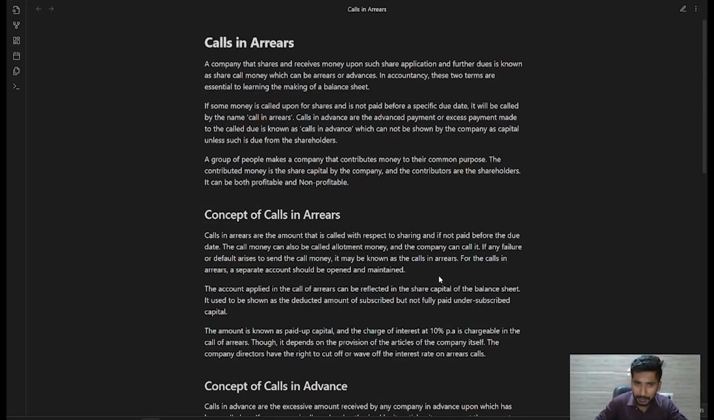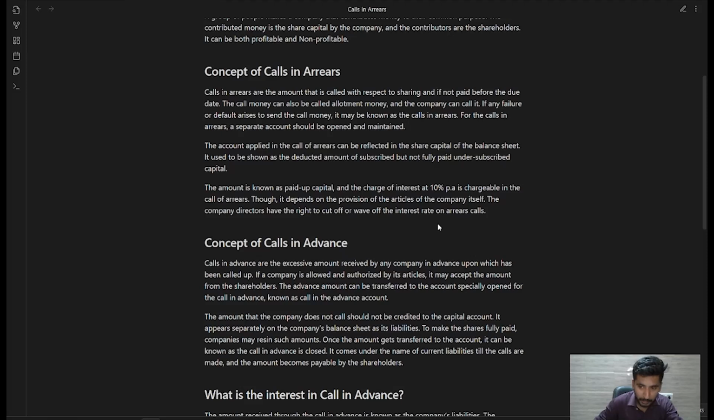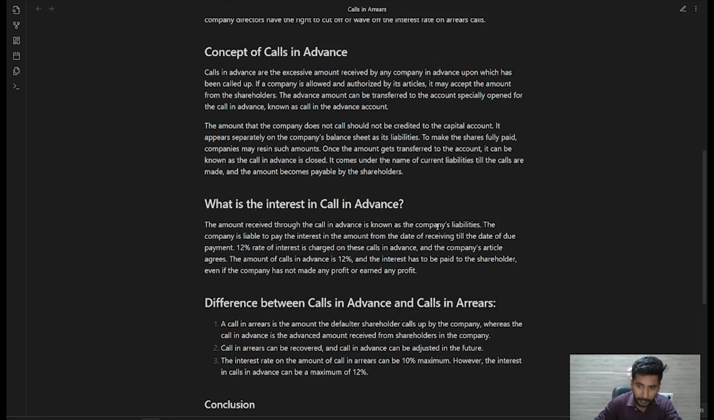So let us just give a quick revision. Calls in arrears क्या होते हैं? Calls in arrears is something when some shareholder is not able to pay a call on the specified time, on which 10% interest is charged by the company to the shareholder. However, vice versa in the case of calls in advance. In the case of the calls in advance, the company pays the interest to the shareholders for paying the amount of the call in advance. Okay, it is 12% per annum. So 10% per annum for the calls in arrears and 12% per annum for the calls in advance.